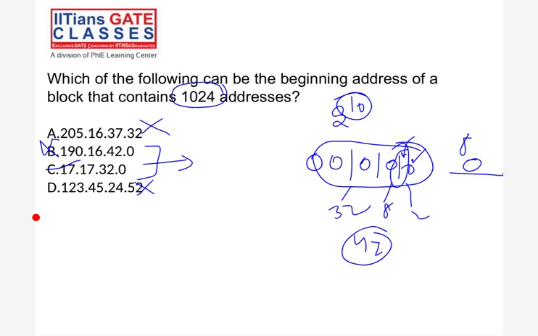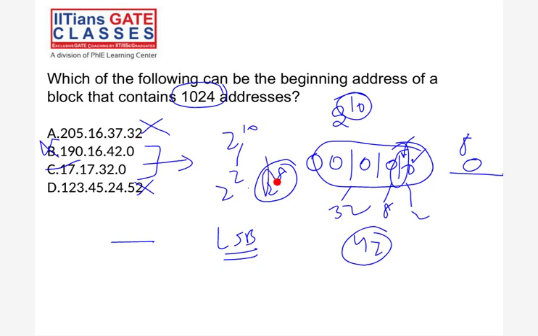Okay, and in another way, if you're still confused, divide this 2 raised to power 10 in the octet form, means 2 raised to power 2 and 2 raised to power 8. So this 2 raised to power 8 is divisible by 0, done. Now check this 2 raised to power 2: 42 divided by 4 is not divisible. This way also you can do, right? Because this is the third octet, so 42 divided by 4, or the 2 bits should be 0. In any way you can do. That's an easy thing, right? So let's go next.